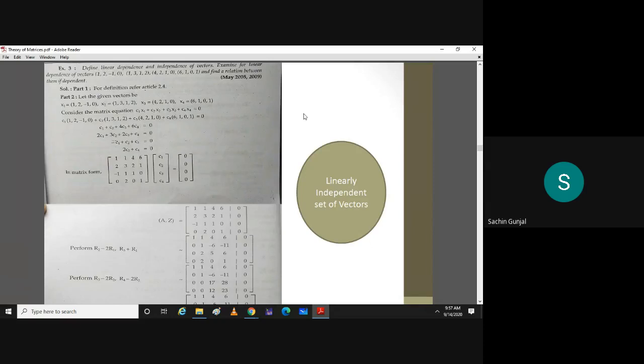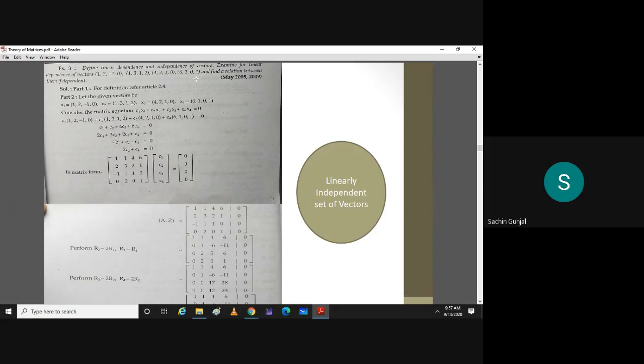And if they are dependent, you find a relation between them. You express one vector in terms of other vectors. So this is your x1. x1 is (1, 2, -1, 0). x2 is (1, 3, 1, 2). x3 is (4, 2, 1, 0). And x4 is (6, 1, 0, 1).